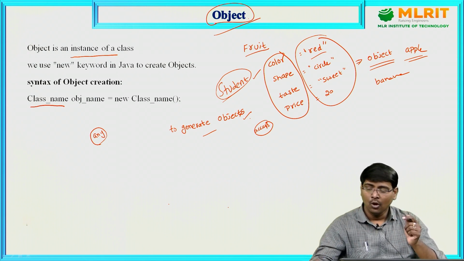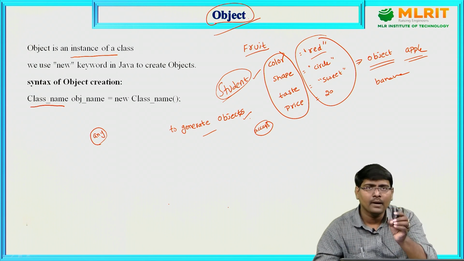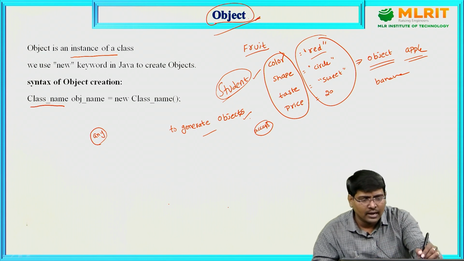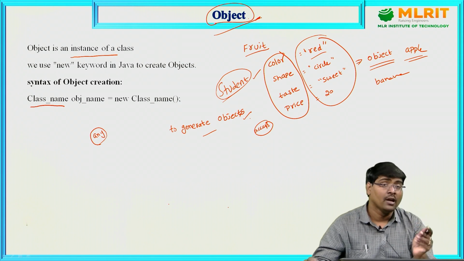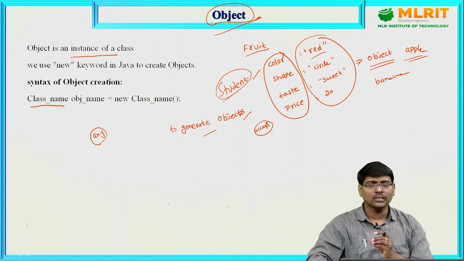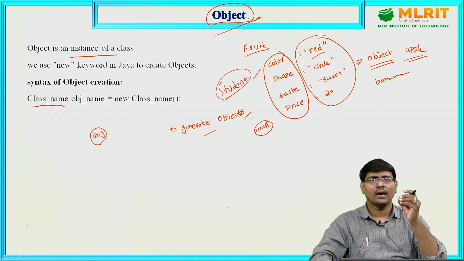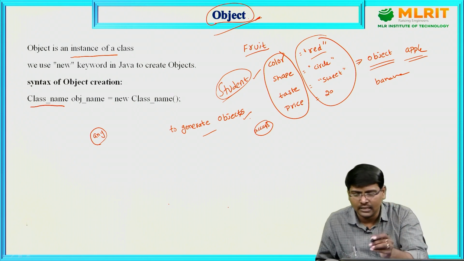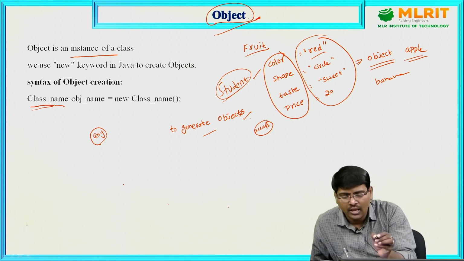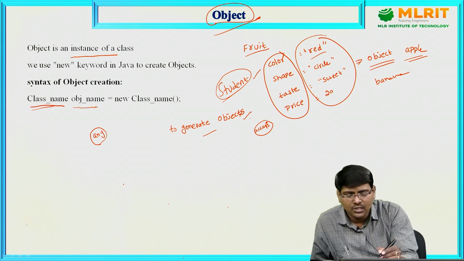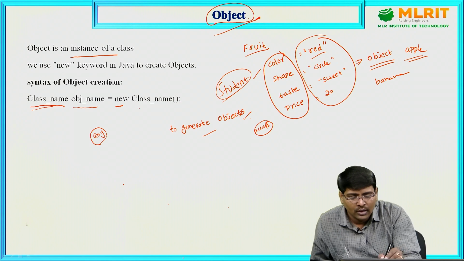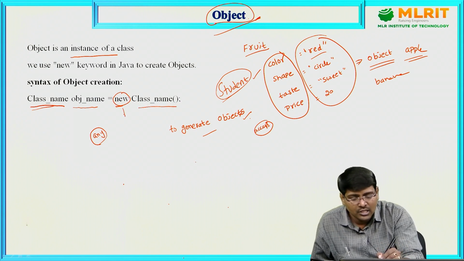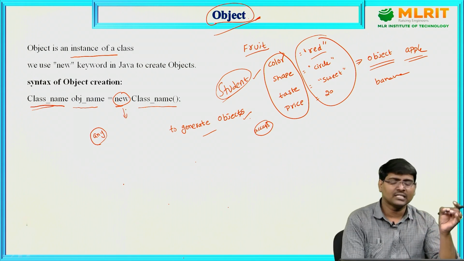How can we access the members of a class? We can access the members of a class by using an object. If you have more than one class, for the class you are accessing, you need to create an object. See this: class name, object name is equal to new class name. What is the purpose of new? It is used to create some memory.